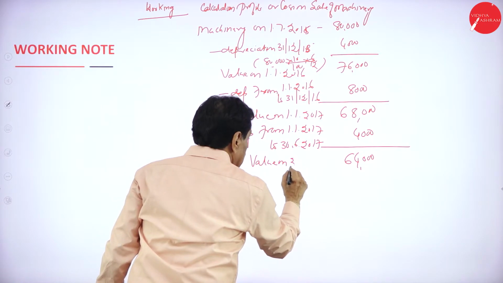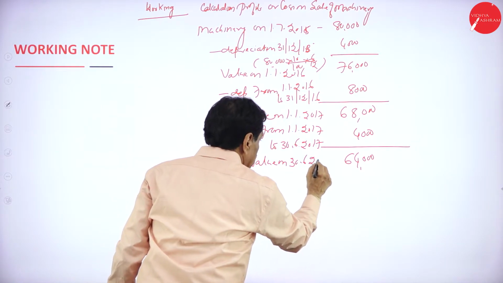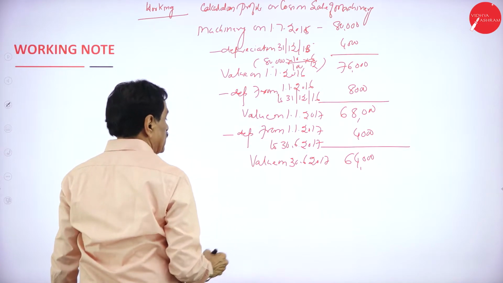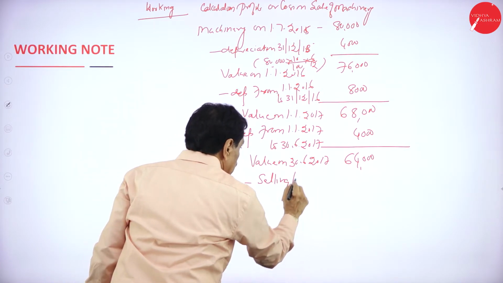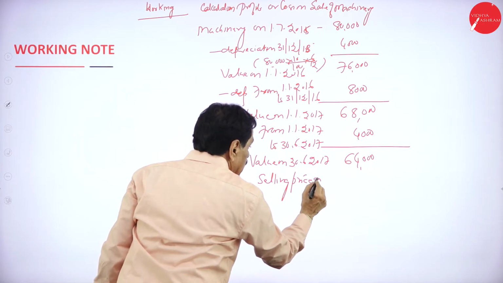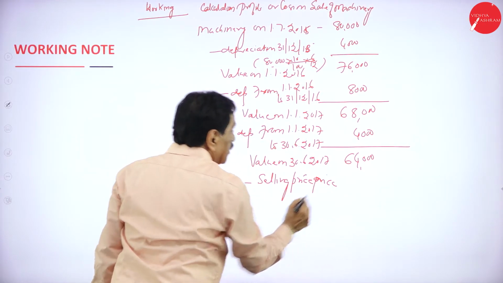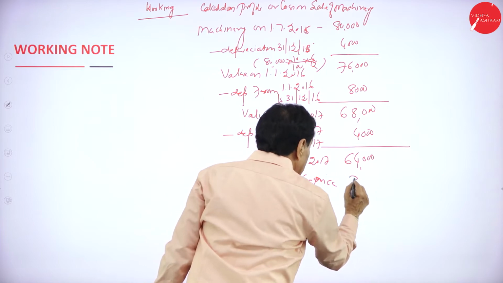Value on 30/6/2017 is 64,000. Selling price 90,000, sold at a higher value.